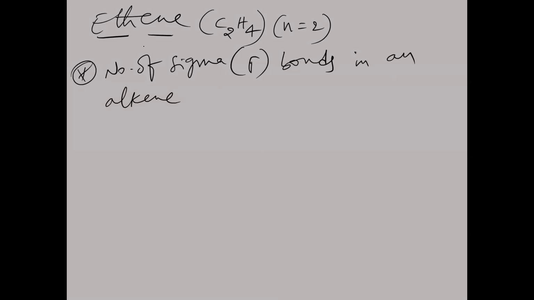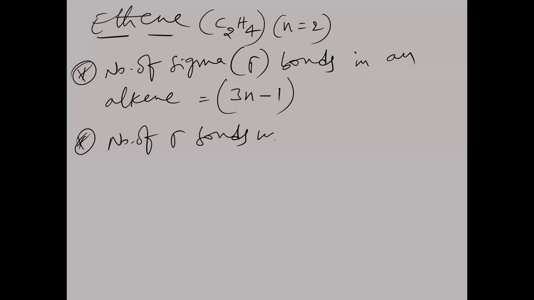Here alkene, what have we taken? Ethene we have taken. So the number of sigma bonds in an alkene is 3n minus 1, where n is the number of carbon atoms. Now if you take ethene, how many sigma bonds in ethene?